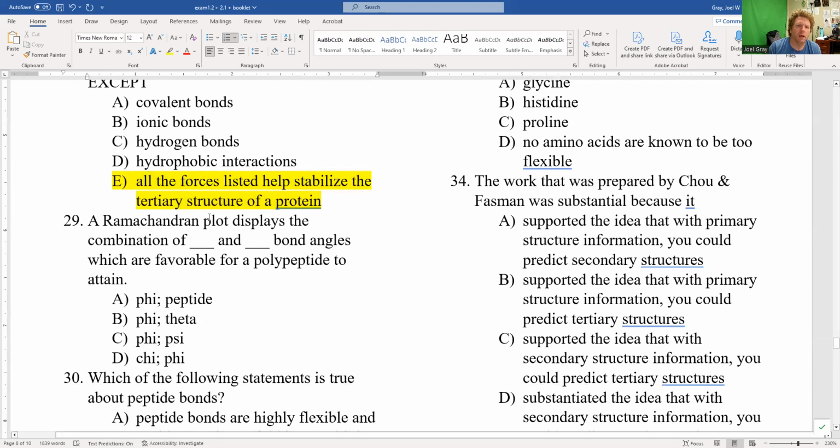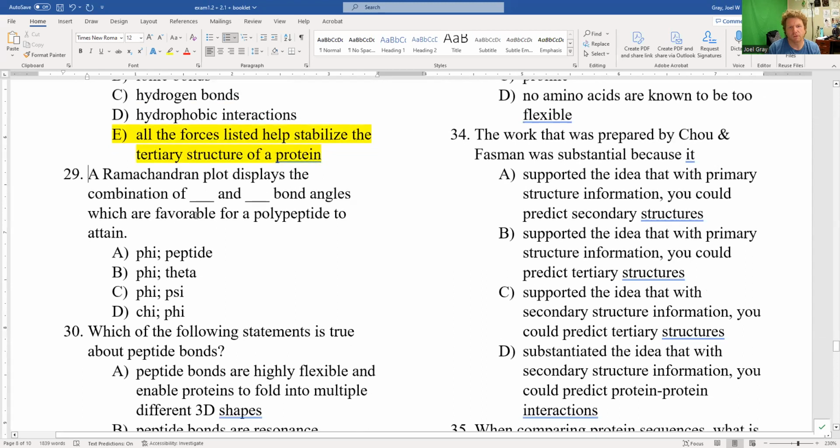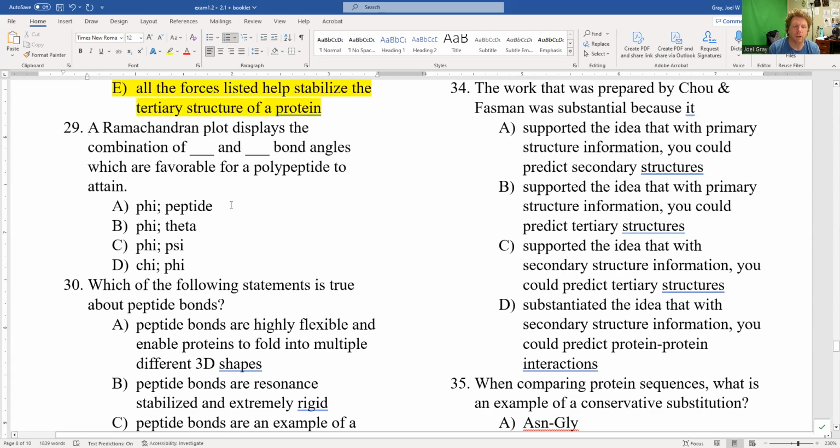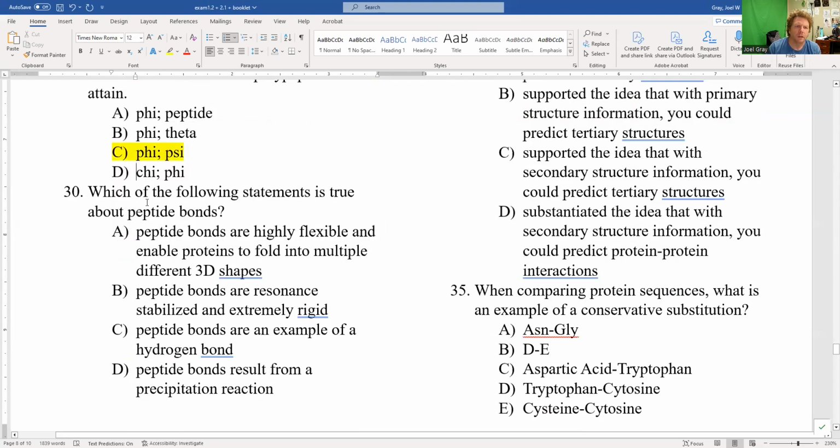A Ramachandran plot displays the combination of blank and blank bond angles, which are favorable for a polypeptide to attain. A combination of A, phi and peptide, phi and theta, chi and phi, or the correct answer, phi and psi bond angles.